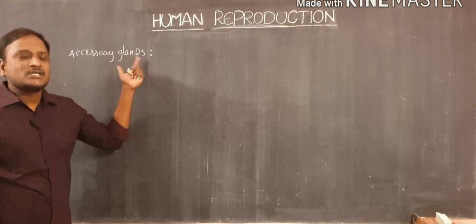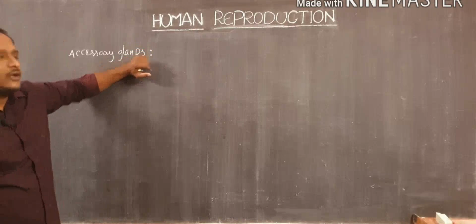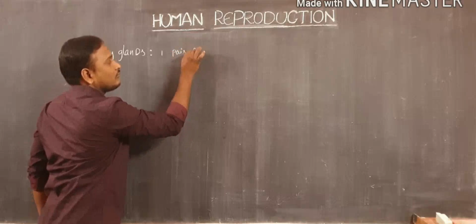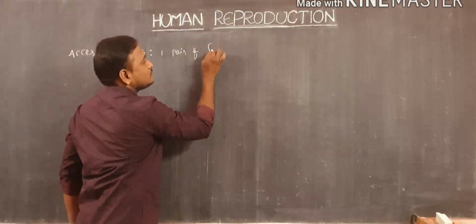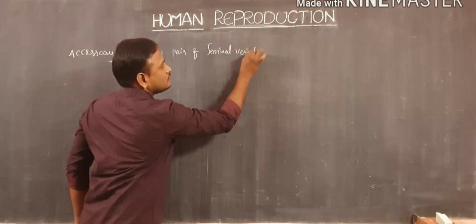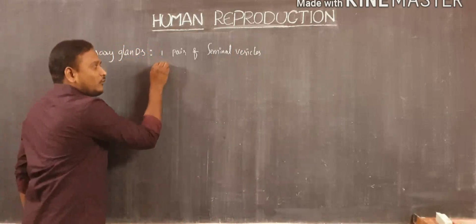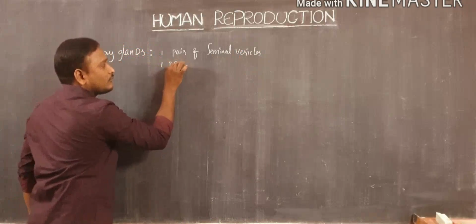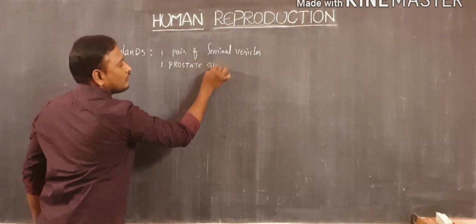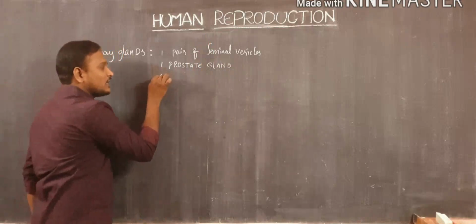When you observe the male reproductive system, what accessory glands are associated with it? First, one pair of seminal vesicles. Next, one prostate gland, and one pair of bulbourethral glands.